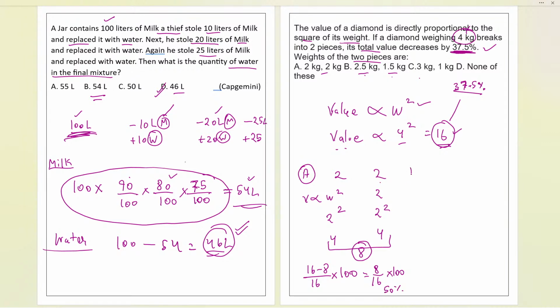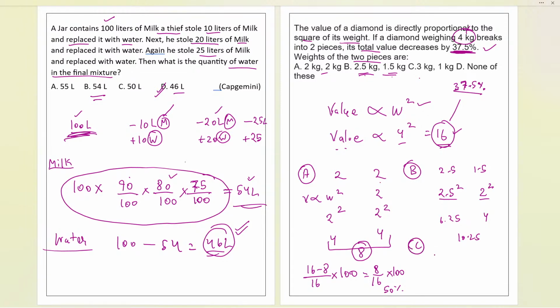Now secondly, the B part. Let us say the weight of the two pieces, again we need to find for option B, let us check it, 2.5 and 1.5. So 2.5 whole square and 1.5 whole square. Based on this question, tomorrow we are going to discuss a little bit level-up question. That's why I've discussed this question, so that tomorrow we can discuss a good question based on this. Now 2.5 whole square will be 6.25, and accordingly you will be getting 4. So it is 10.25. If you check it, again you will not get the answer in this case.